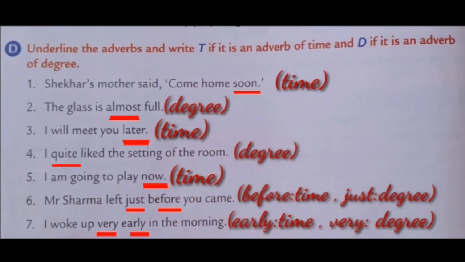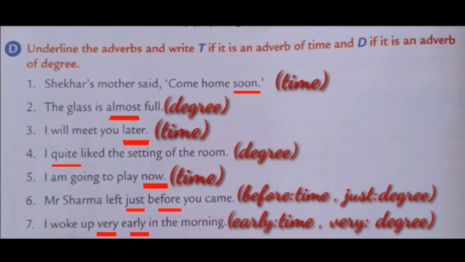Here, the adverb is quite. What kind? Adverb of degree. Fifth one, I'm going to play now. Here, the adverb is now. What kind, children? Adverb of time.